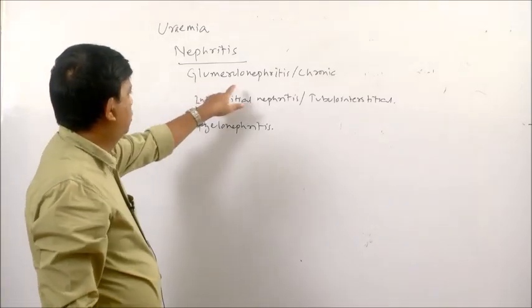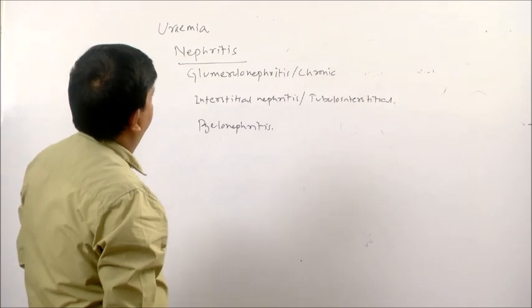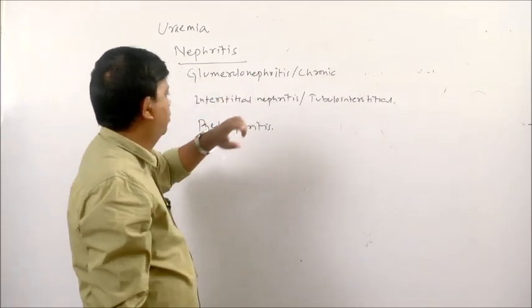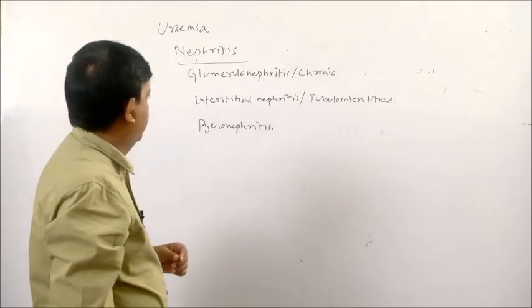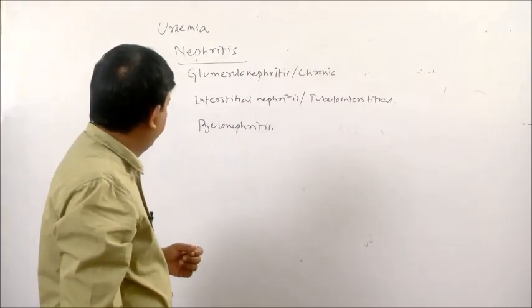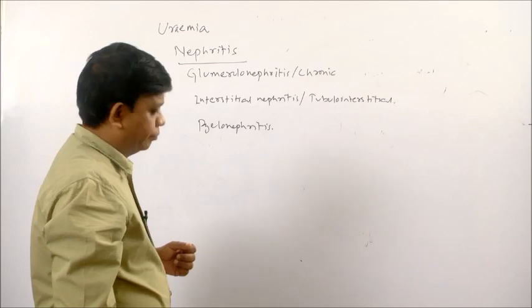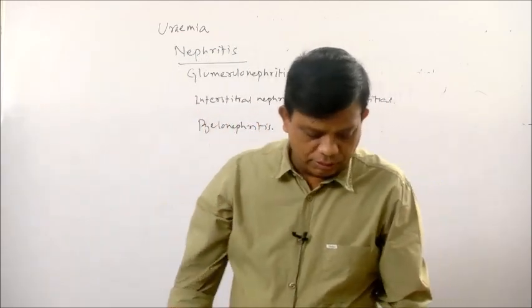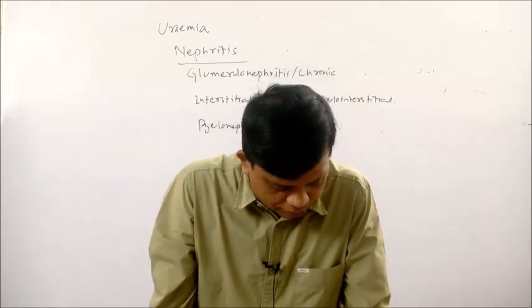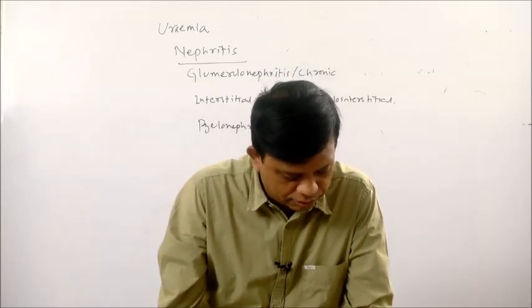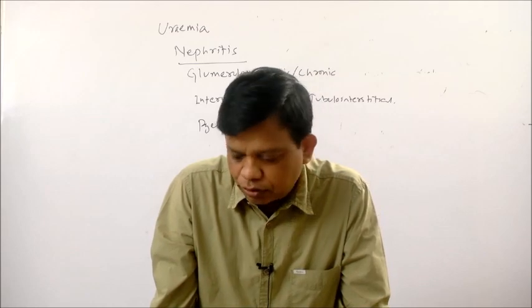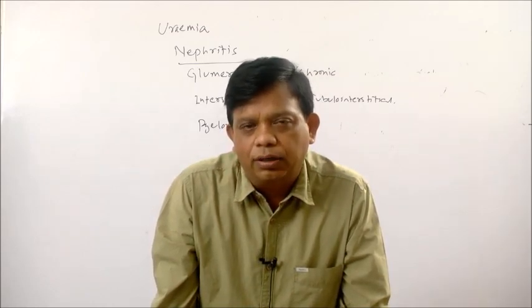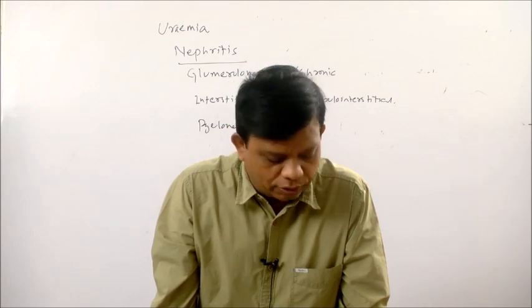One is known as glomerulonephritis or chronic nephritis. In glomerulonephritis, there is inflammation of the glomeruli of the kidney tubules. This glomerulonephritis is often caused by infection, toxin, or because of autoimmune disorder.